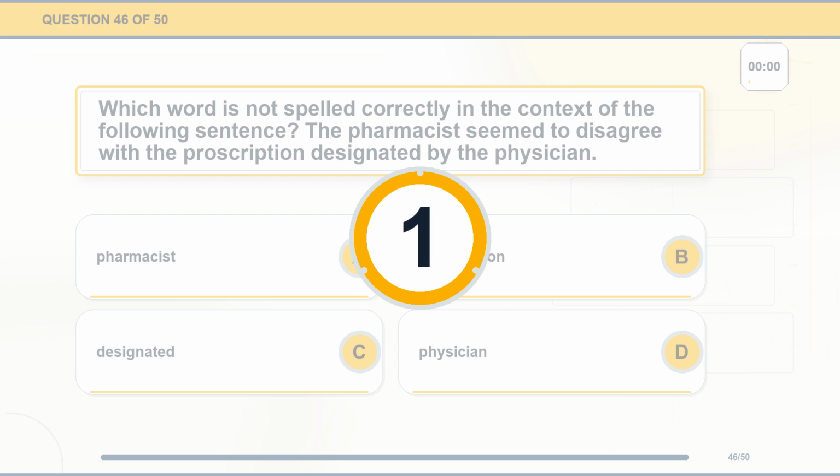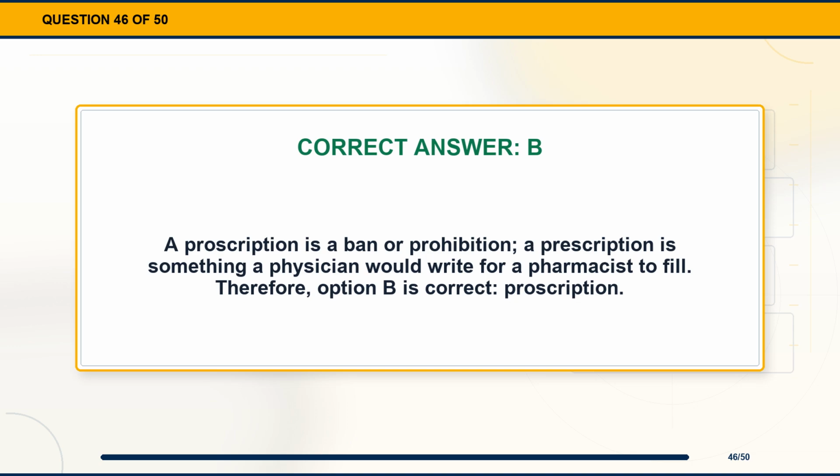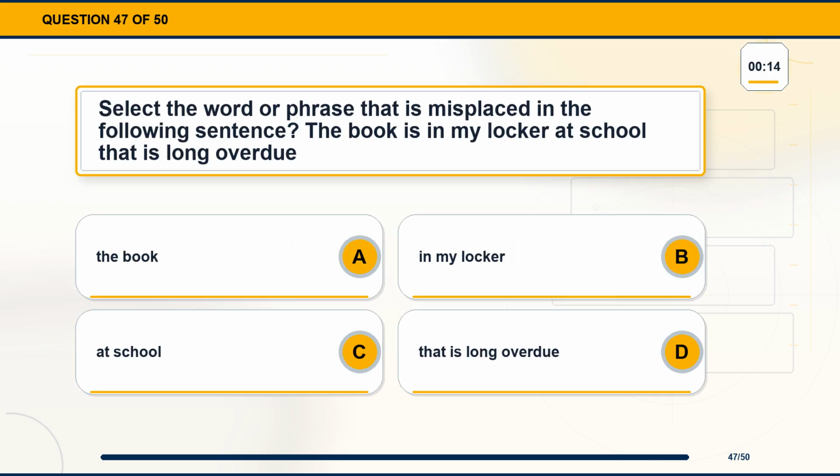The correct answer is option B, prescription. Explanation. A proscription is a ban or prohibition. A prescription is something a physician would write for a pharmacist to fill. Therefore, option B is correct, prescription. Question 47. Select the word or phrase that is misplaced in the following sentence. The book is in my locker at school, that is long overdue. Option A, the book. Option B, in my locker. Option C, at school. Option D, that is long overdue.